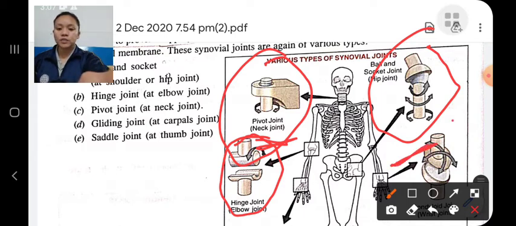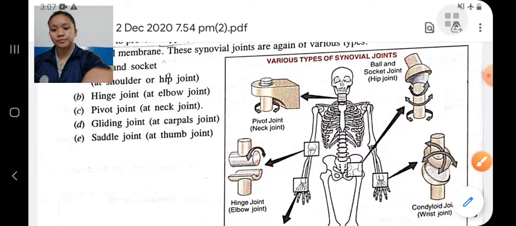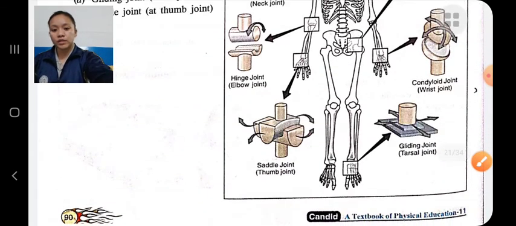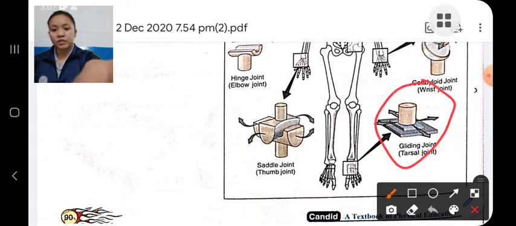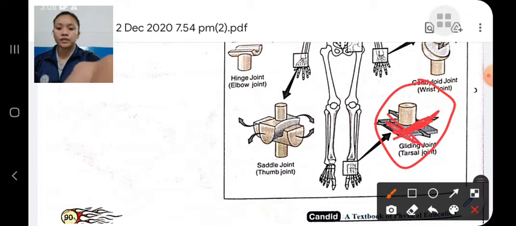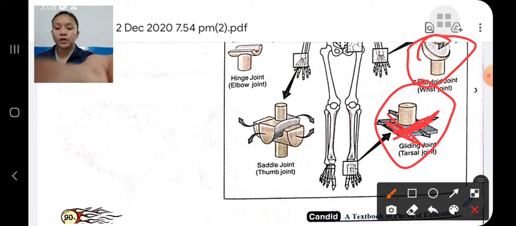Condyloid joint. It is present in your wrist, and the bones that hold together are flat. Therefore, it allows movement in two directions. Next is gliding joint. The joint surfaces that hold together are flat, therefore it allows movement in two directions. Condyloid joint allows you angular movement. It is present in the wrist.